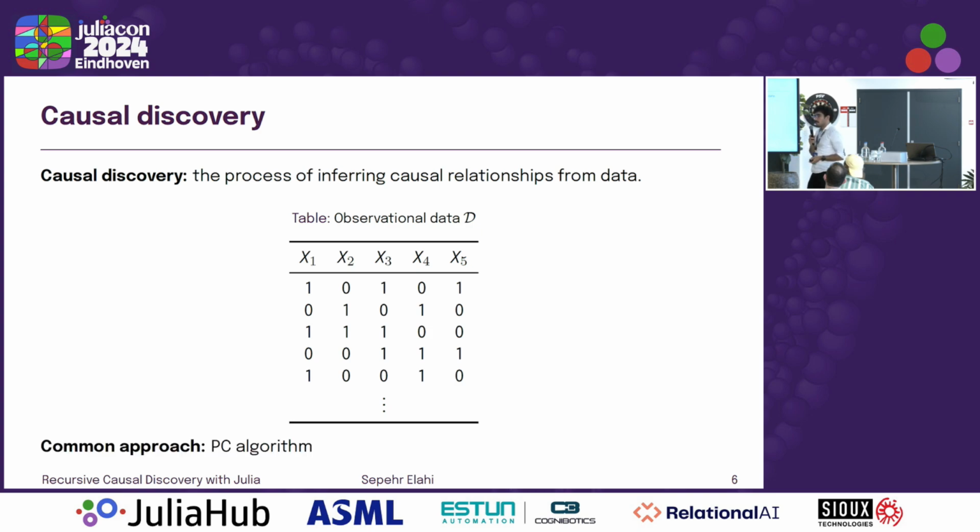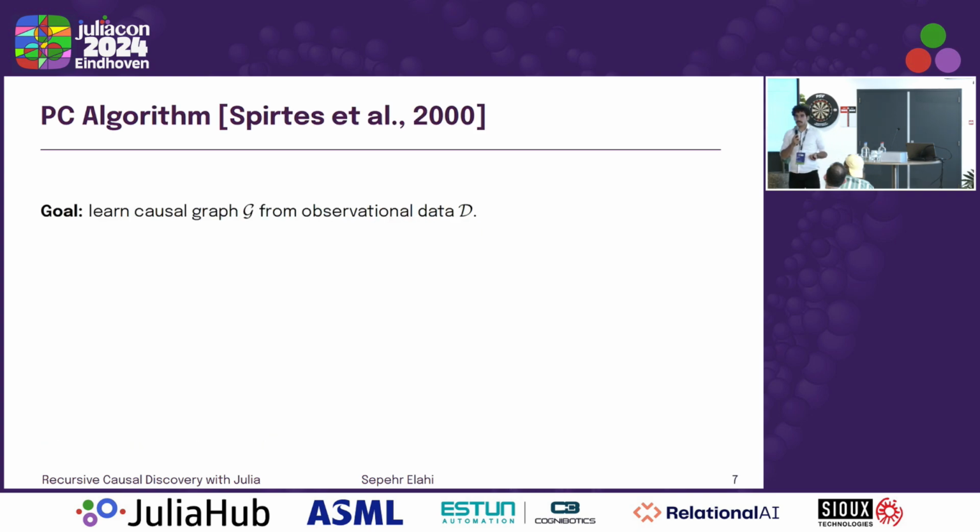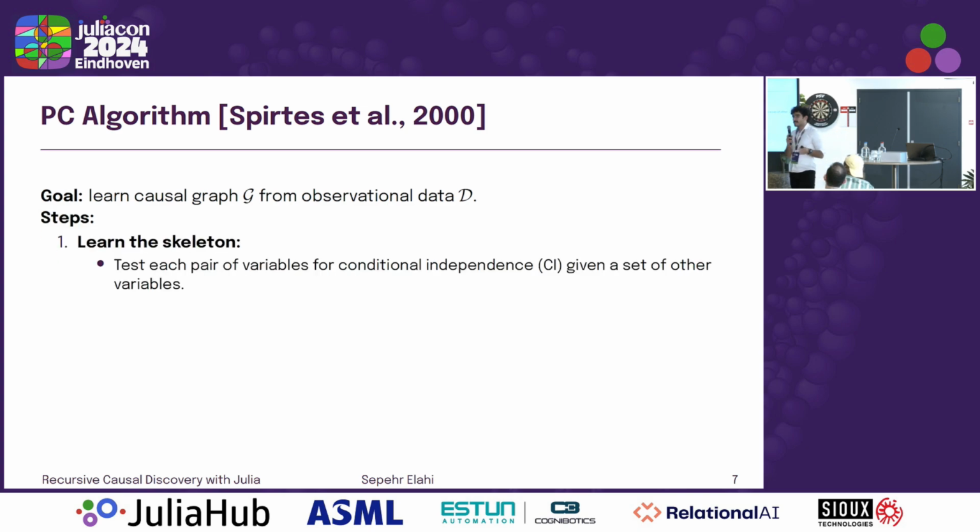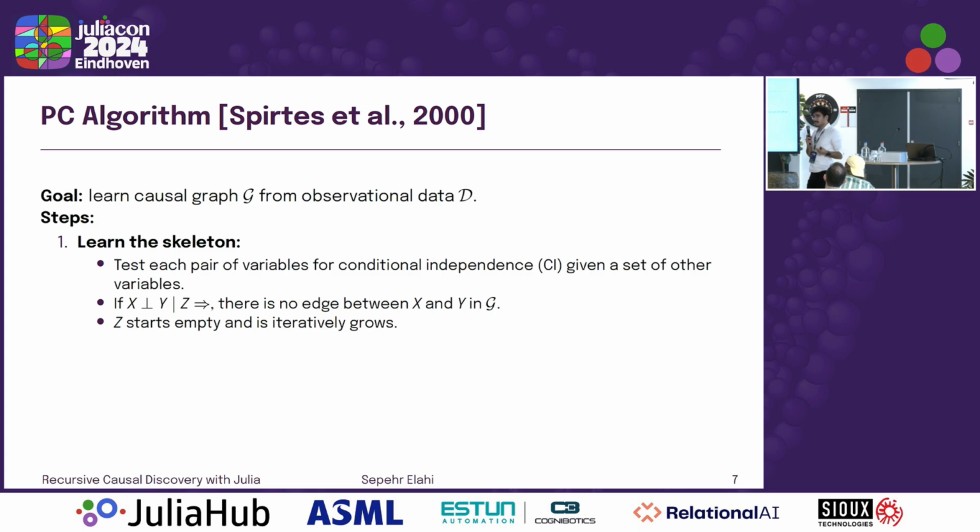A common approach is this algorithm called the PC algorithm. It was developed in the year 2000, and basically the way it works is it tests each pair of variables for their conditional independency. It checks whether x is independent from y given some set z, and it does this for every single z essentially, and then if it turns out that x is independent from y, we know that there's no edge.